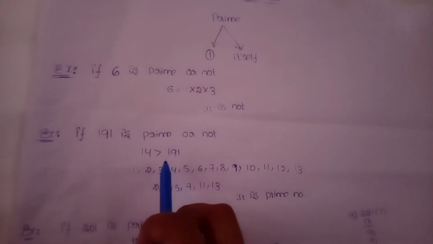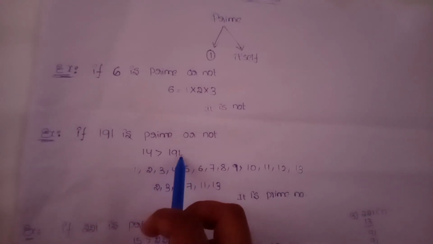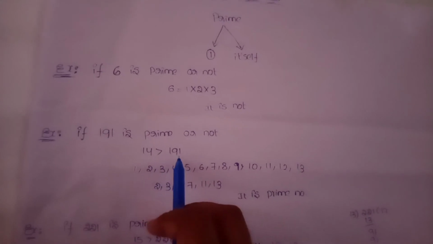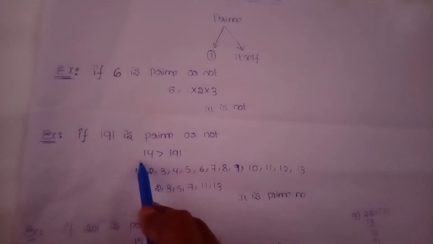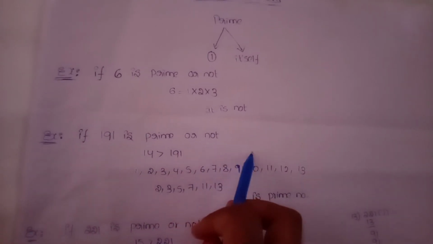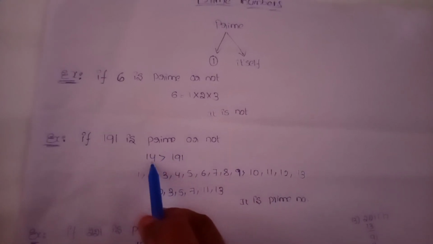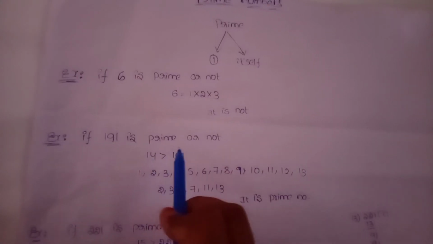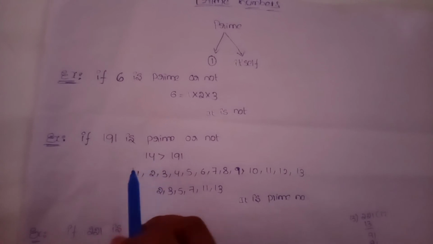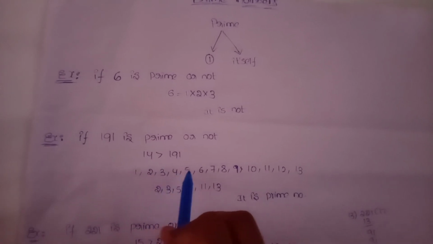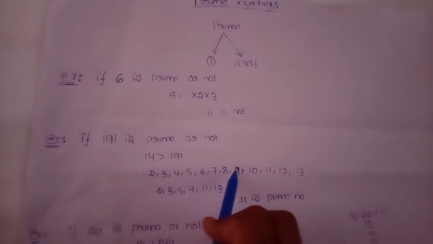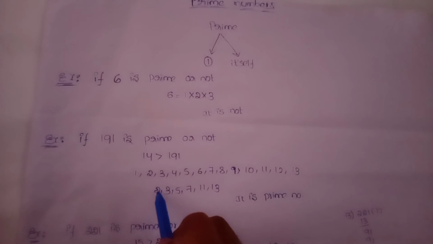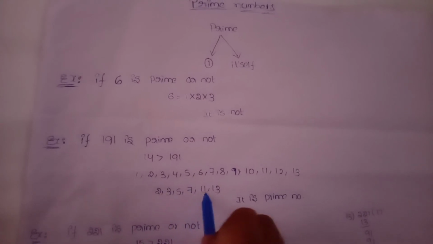Let us take the nearest square number to 191. The nearest square is 14 squared, which equals 196. So we take 14 here, and write down the numbers before 14: 1, 2, 3, 4, 5, 6, 7, 8, 9, 10, 11, 12, 13. Then write down the prime numbers, which have only two factors: 2, 3, 5, 7, 11, 13.